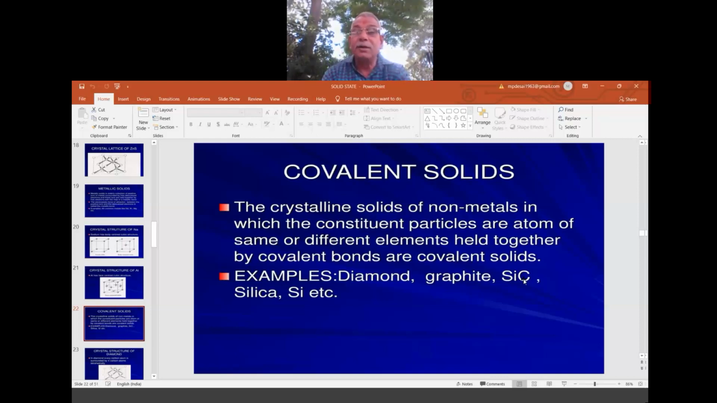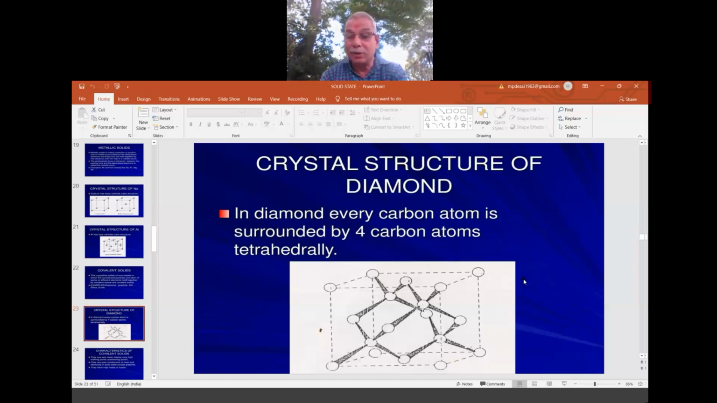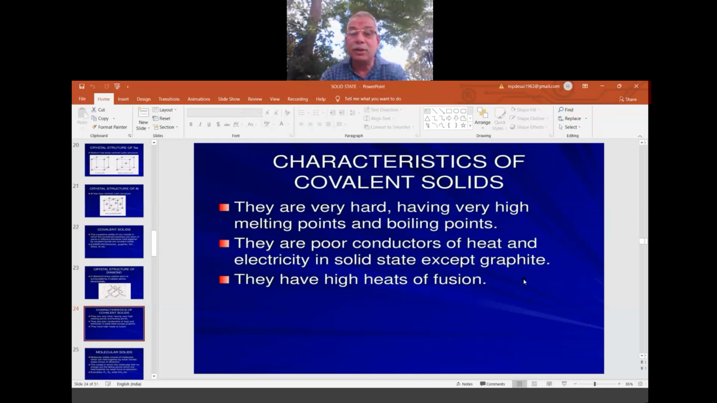Now you see the diamond structure. Already you have seen the tetrahedral structure, and covalent. These are the properties of covalent structure. They have a high melting point and high heat, because of what? The strong force of the covalent structure.